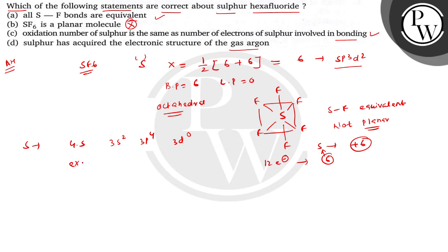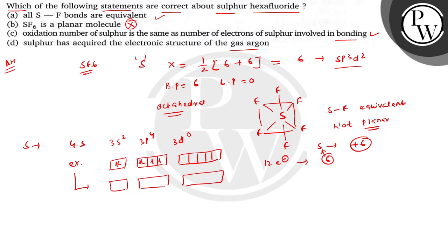In excited state, ठीक है, the configuration is, suppose this is the ground state configuration, ठीक है, and 3d is vacant. Okay, so in excited state the configuration is this. ठीक है बच्चों, each orbital is having 1 electron. ठीक है, so this is the excited state.